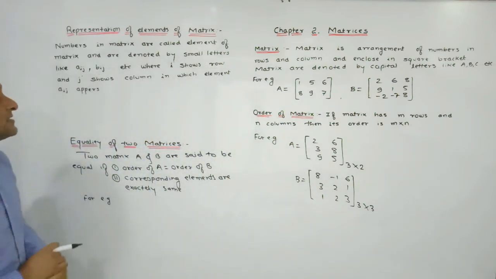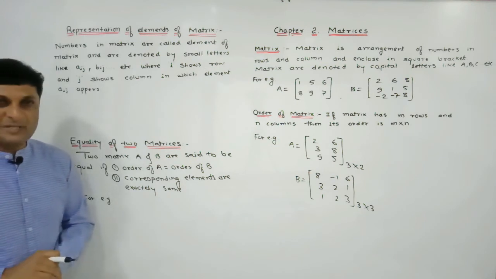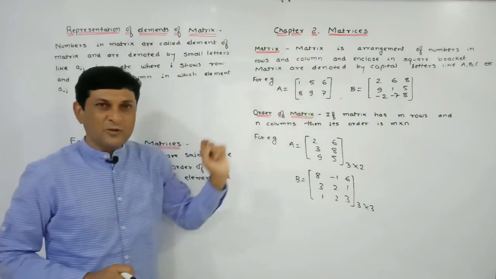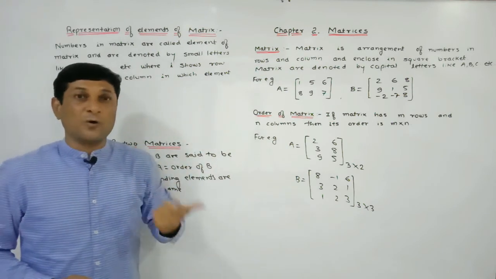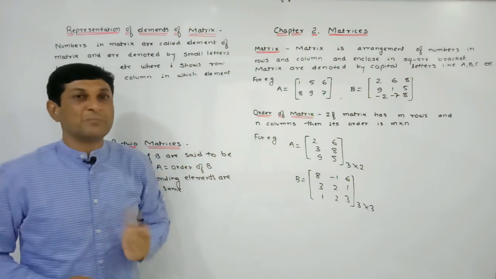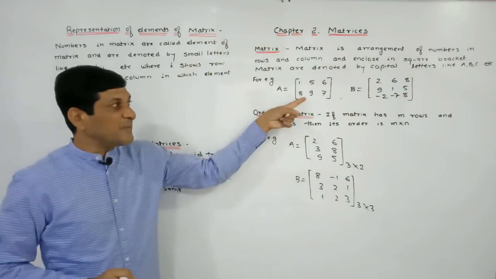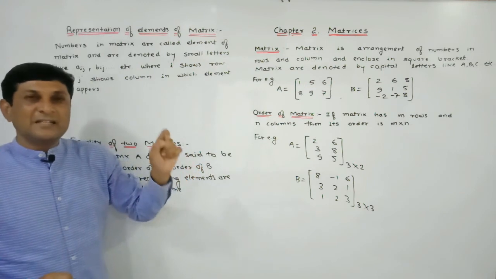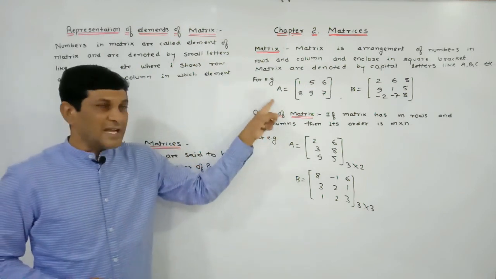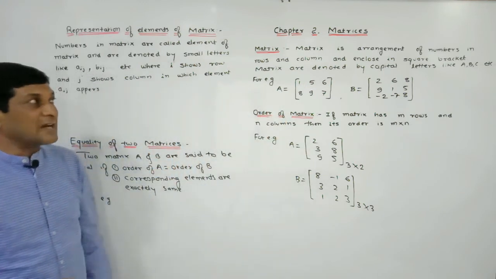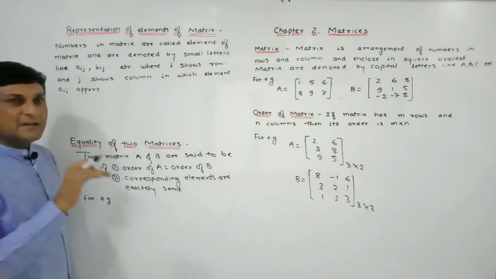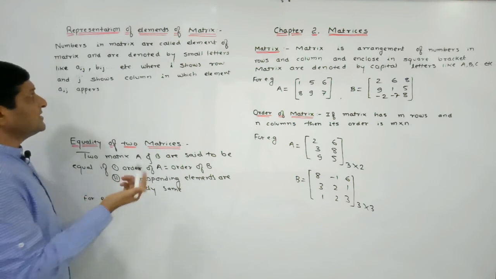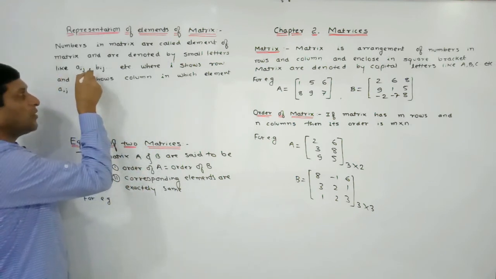Now we will discuss how to represent the elements of the matrix. Element means what? The numbers in the matrix are called elements of the matrix, or they are also called objects of the matrix, or members of the matrix. In this matrix, how many numbers are there? 6 numbers are there. So we can say that the number of elements in this matrix is 6. These elements are denoted by any small letter, like Aij or Bij.